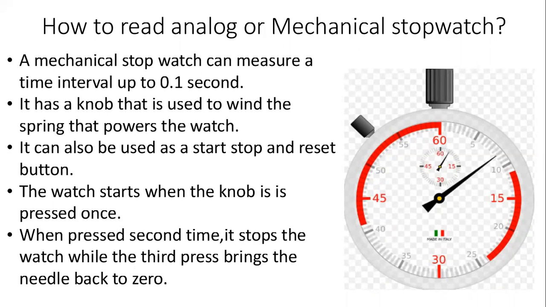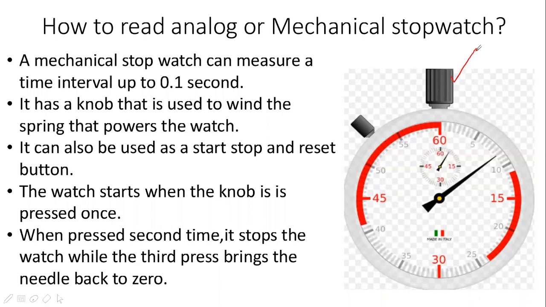It has a knob, and a single knob is used to start the measurement, stop the measurement, and reset.